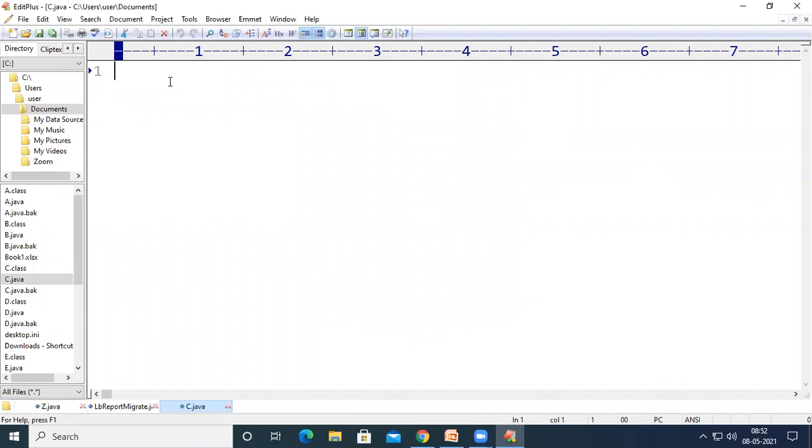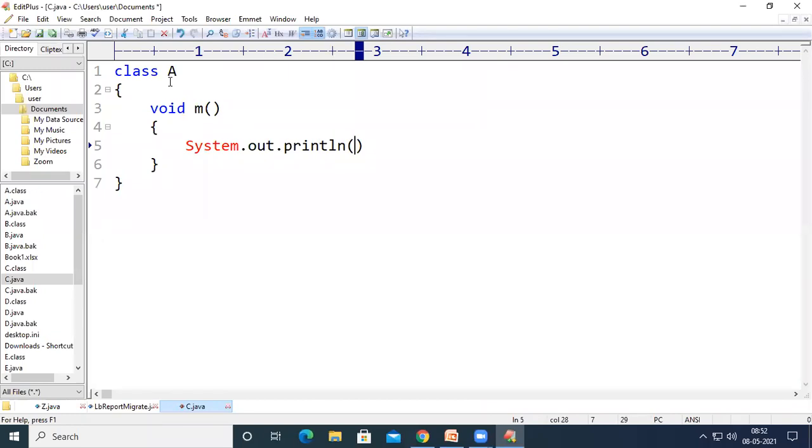Right, so let us start with class A. Inside class A, there is one method called void m, and this method is going to print Google on the output screen.